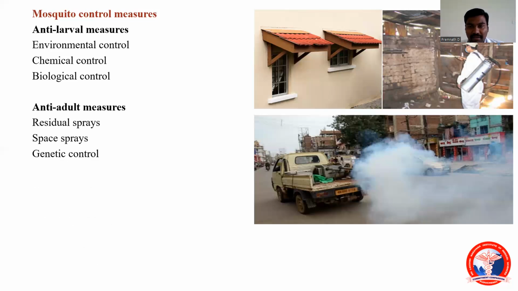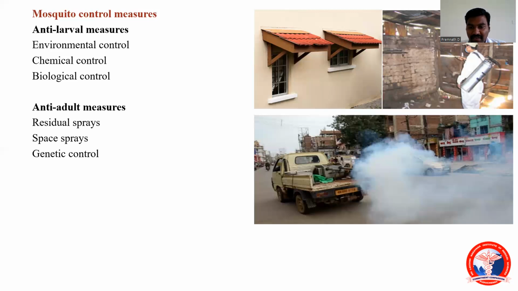Second will be the adult. Now we have dealt with only the larval stage. Larva will be followed by pupa and adult. So the adult stage, how are we going to control? It is mainly by the residual spray. It can be the indoor residual spray, for example malathion, which can be used to control the mosquito. As I told, this vector Aedes is endophagic and endophilic. Endophilic means it resides in the indoor environment. So this residual spray will work well in that scenario. Then even space sprays can be used.